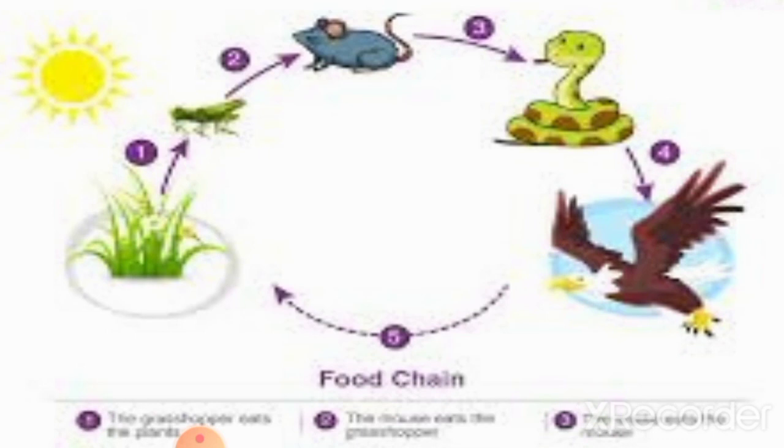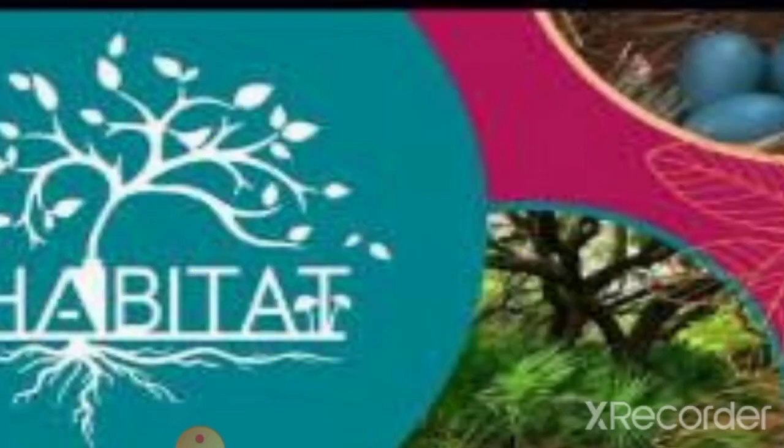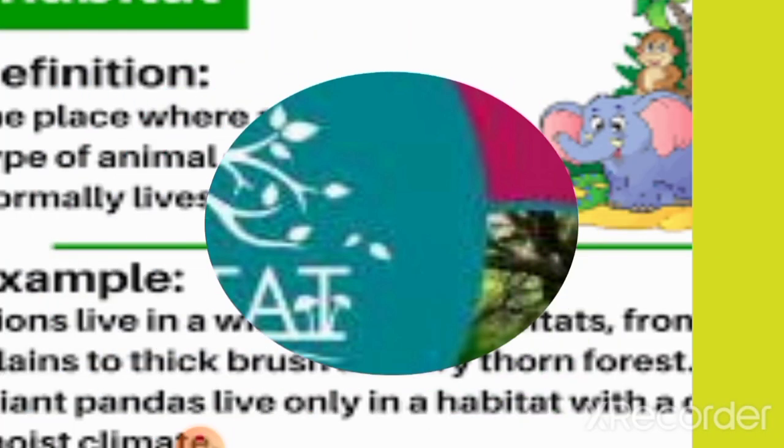From the food chain, you can see the interaction. There's an interaction between the sun giving energy to the grass, for the grasshopper to feed on, and for all other animals to feed on the animals before them. So that brings us to the next topic, habitat.